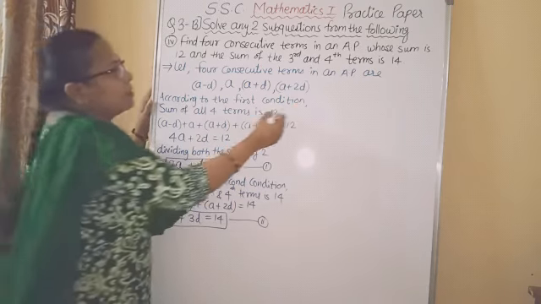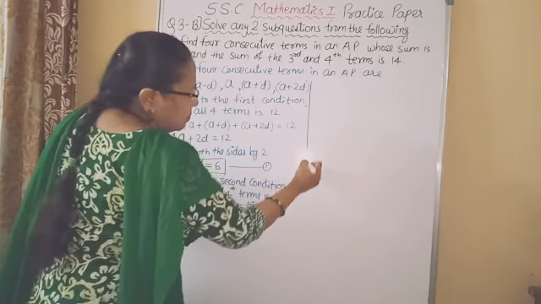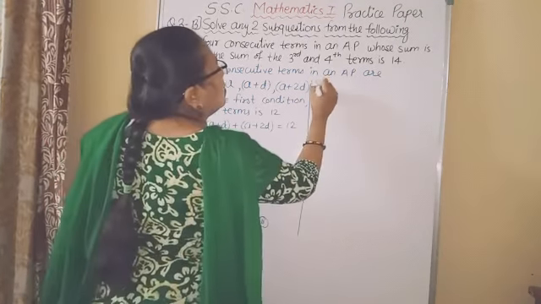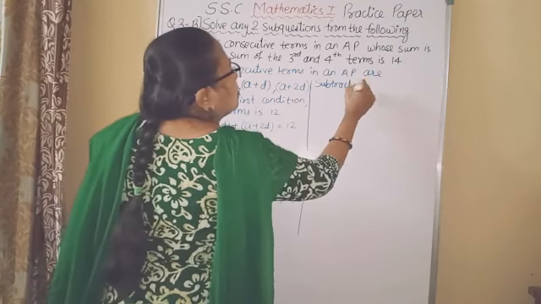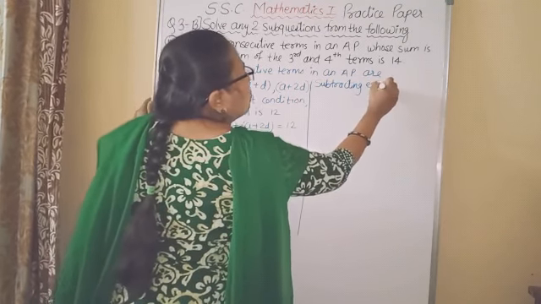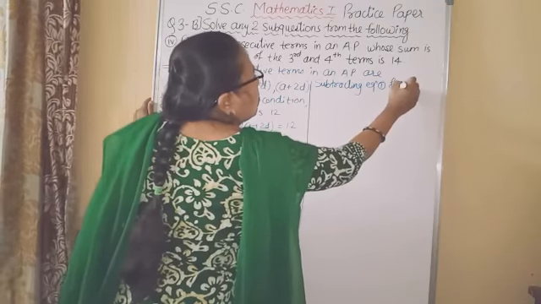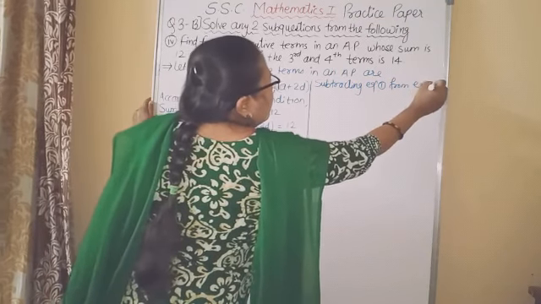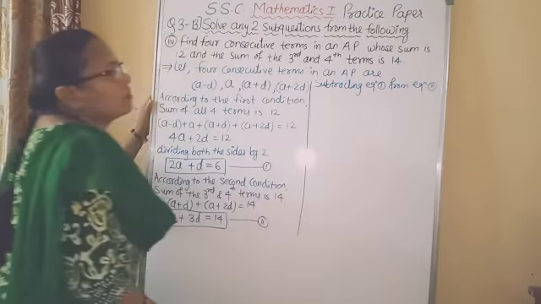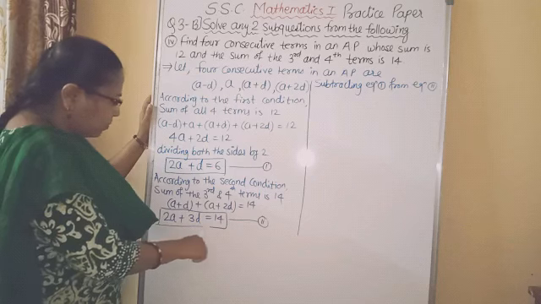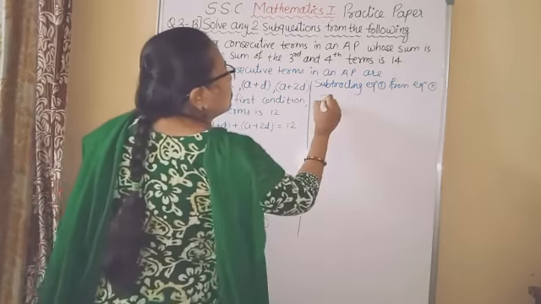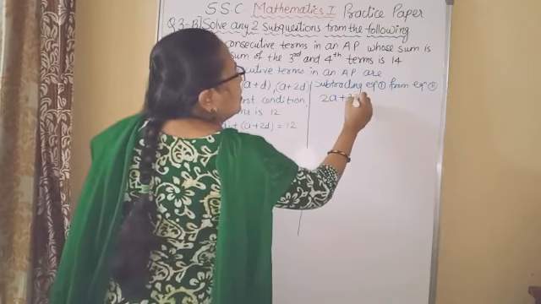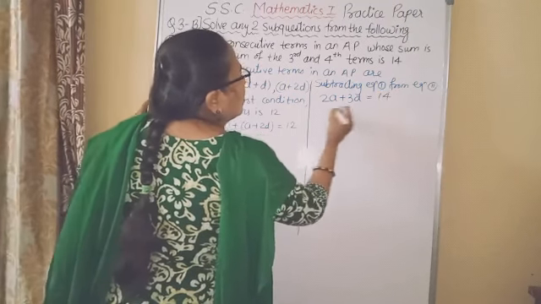Subtracting equation 1 from equation 2. So we write equation 2 first: 2A plus 3D equal to 40.